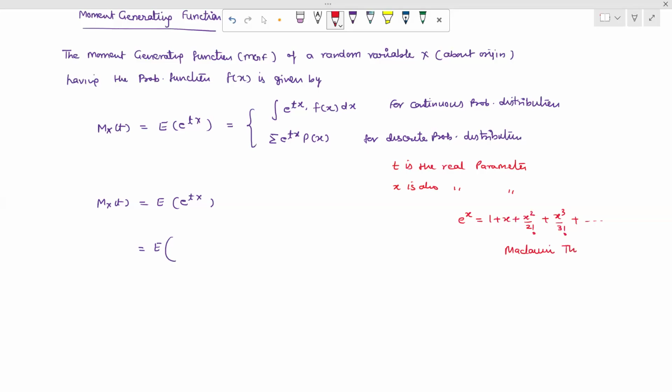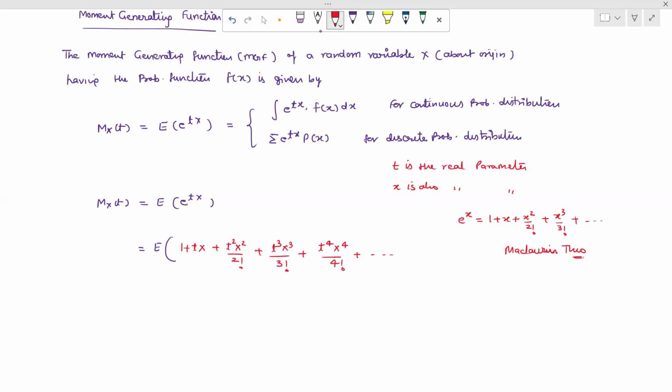So the expansion of e raised to the power tx is 1 plus tx plus t square x square upon factorial 2 plus t cube x cube upon factorial 3 plus t raised to the power 4 x raised to the power 4 upon factorial 4 plus and so on.